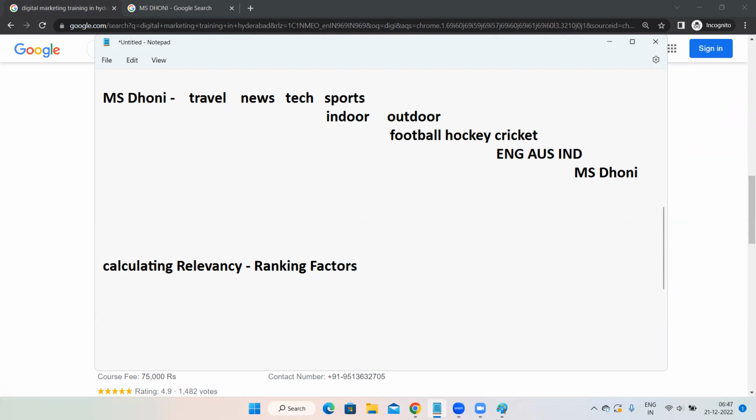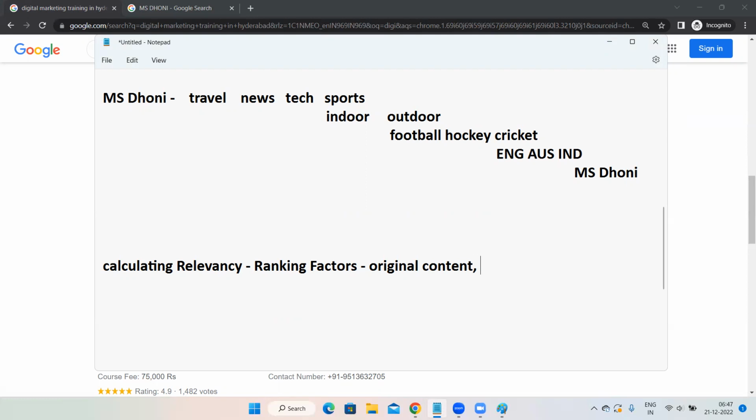There are n number of ranking factors, but the most important is that your website should have original content. Never ever copy the data from someone else's website. Even if you are copying, please try to use a paraphrasing tool. So in ranking factors, one of the major ranking factors is original content. Always try to add original content in your website.